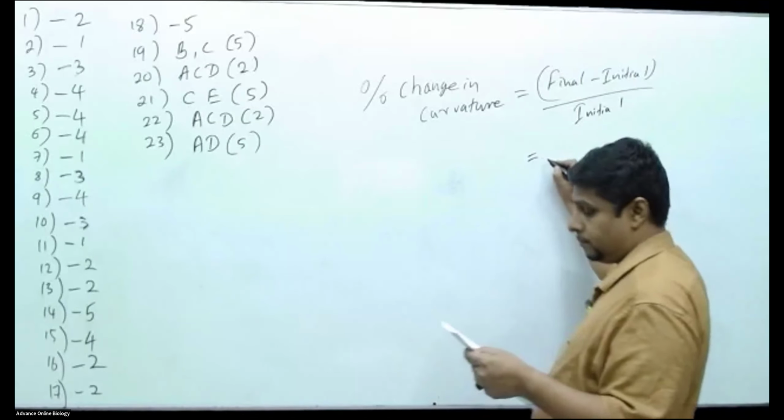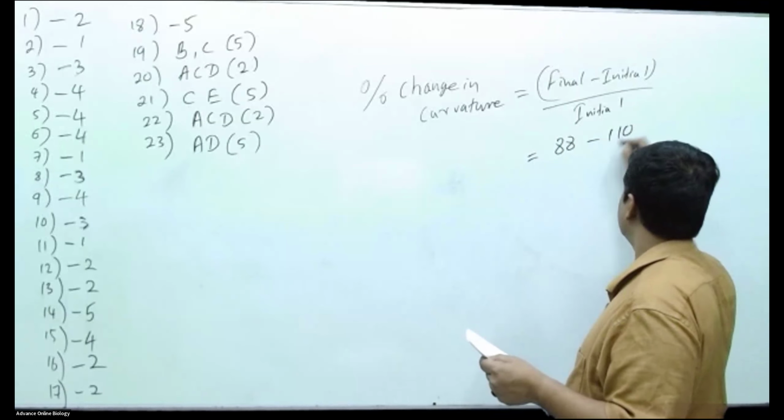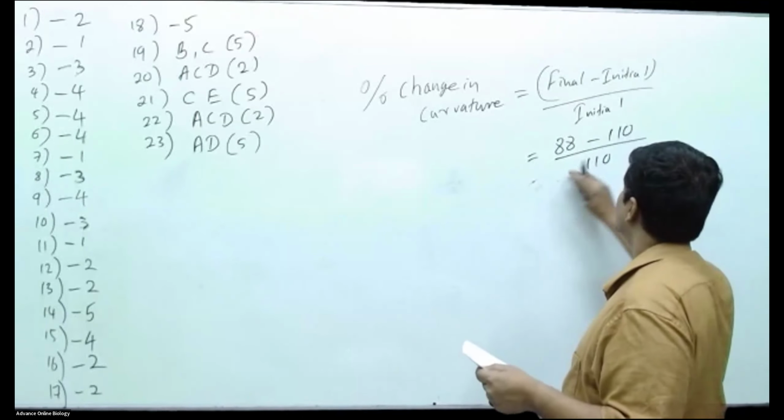So what is this final? 88 minus 110, divide by 110.